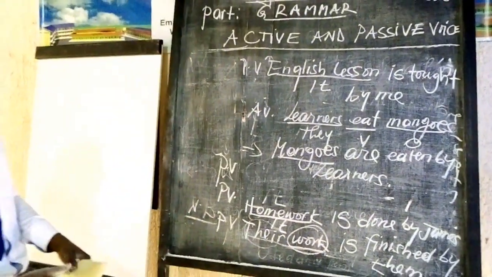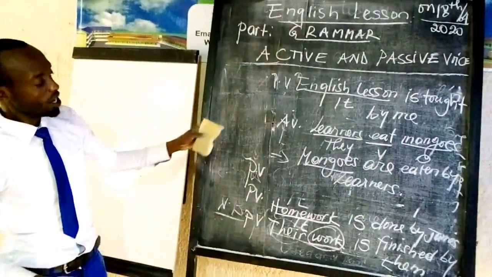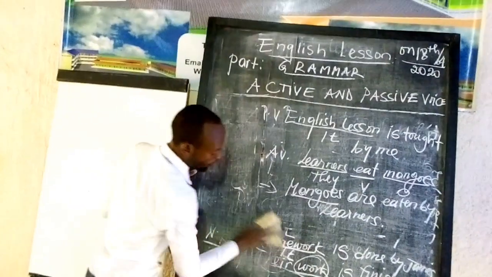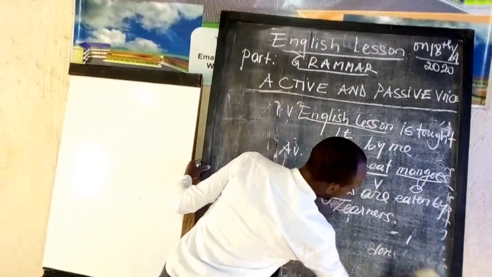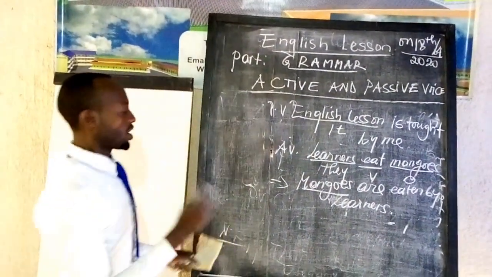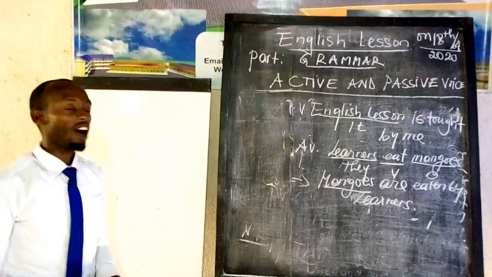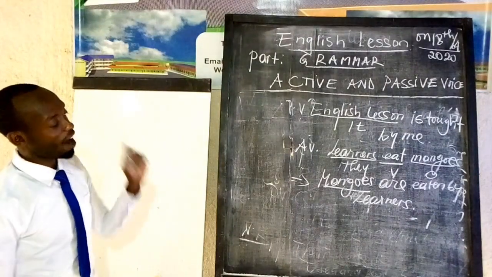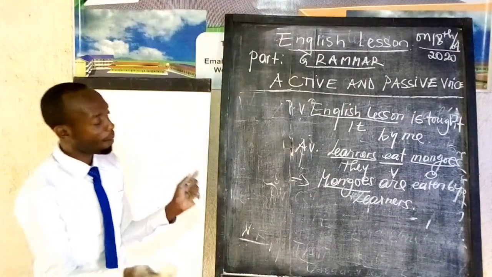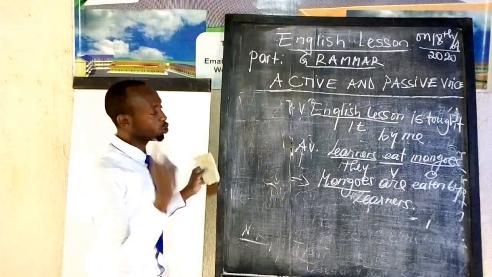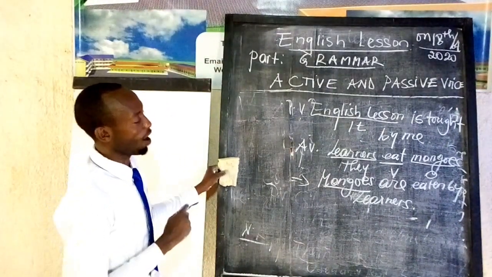So my learners, you see that when we are changing active voice into passive voice, the thing that you have to focus on is what? First of all, we have to know the verb to be. How can we conjugate verb to be? That is the first one. Second, we have to know the past participle of the verb given.